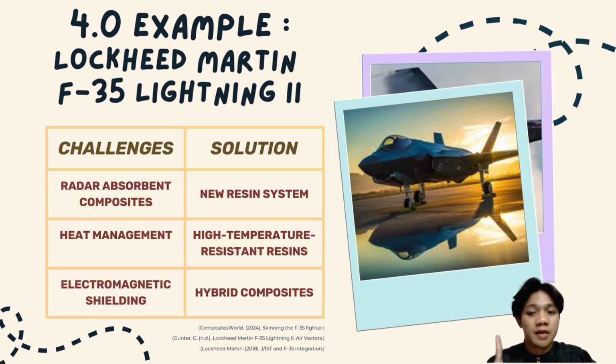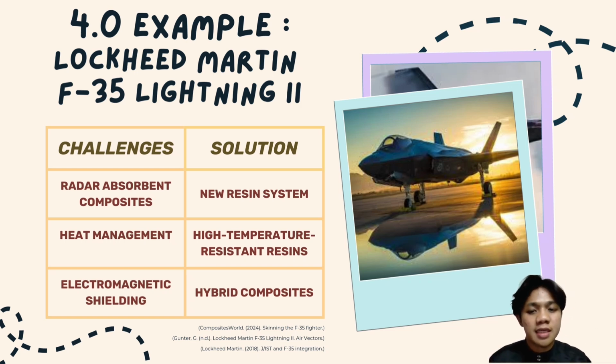The first one is radar absorbent composite, which is developing material to absorb radar signals for stealth. So Lockheed Martin created specialized resins and optimized fiber orientation. The second one is heat management. High-speed operation generates heat that risks damaging composites. So engineers use heat-resistant resins and protective heat-spreading layers.